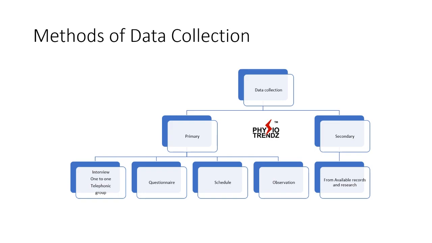And as I told, secondary data collection means it is done from the available records and research. It can be from books, journals, articles, newspapers or video recordings, or somebody is saying something and on the basis of that data is collected. So that is considered secondary data collection.